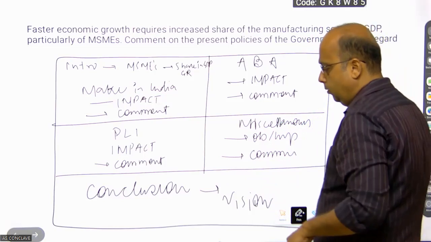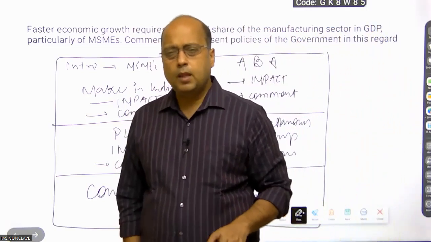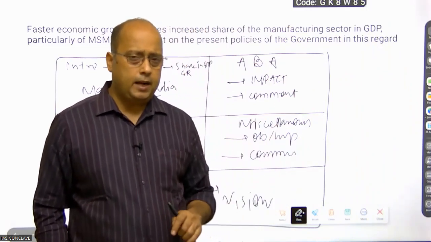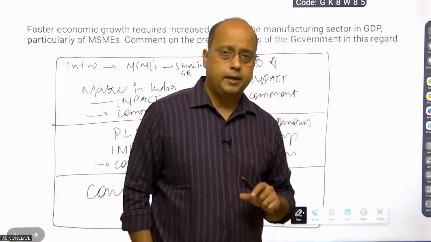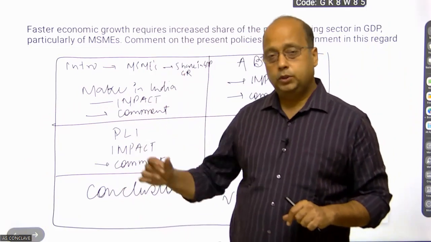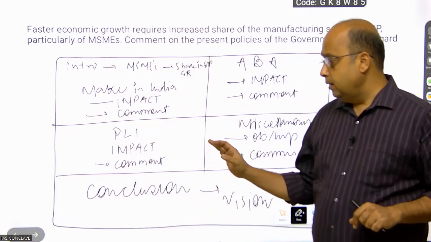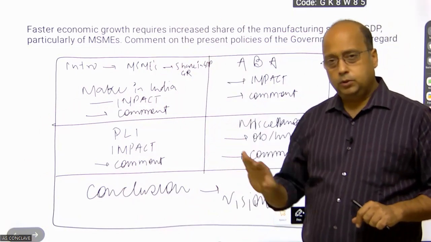Now, if you write an answer in this structure, your answer will become very authentic, according to the demand of the question, very much prioritized, and in that way you will justify the demand of the question.